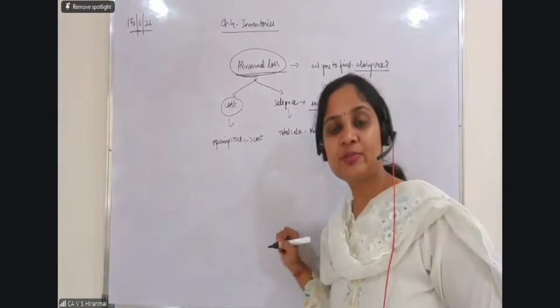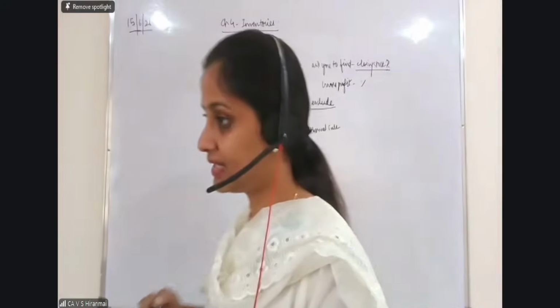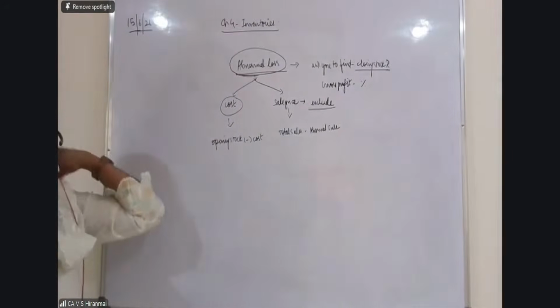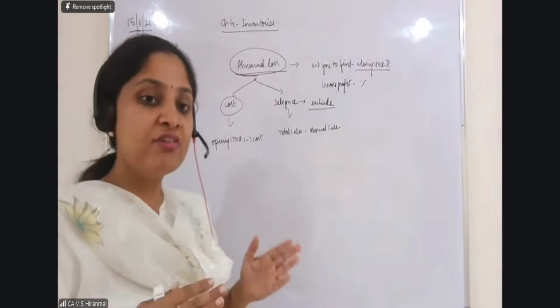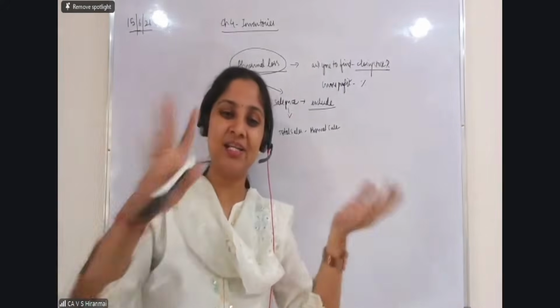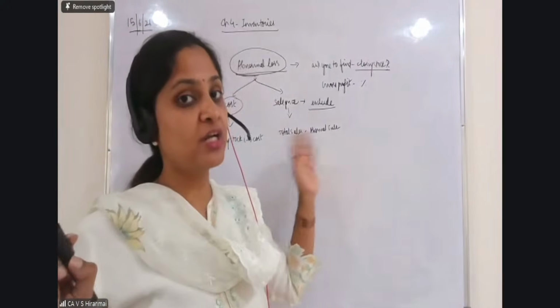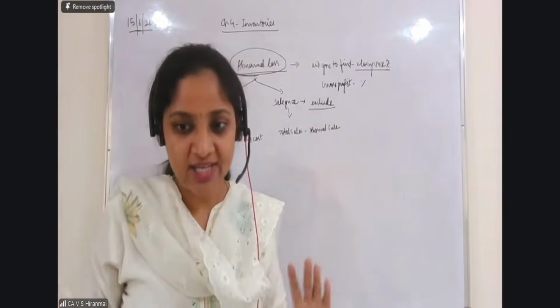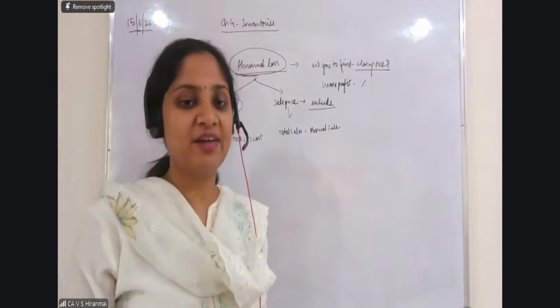Why, madam, should I remove it? Because it is an abnormal item. Whenever there is an abnormal item, I told you, we will show that separately. We will show that loss recognized separately in your P&L. So don't include it once again in your actual value. This is how we will have to treat it.